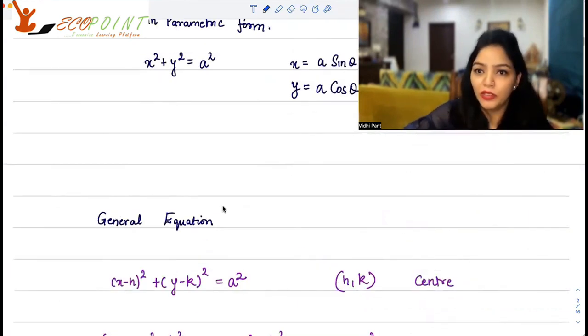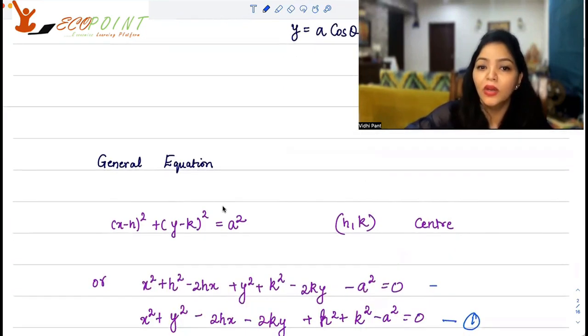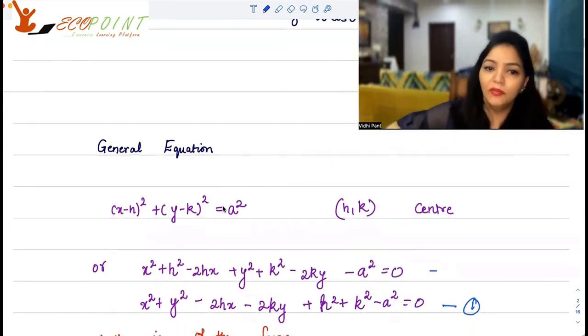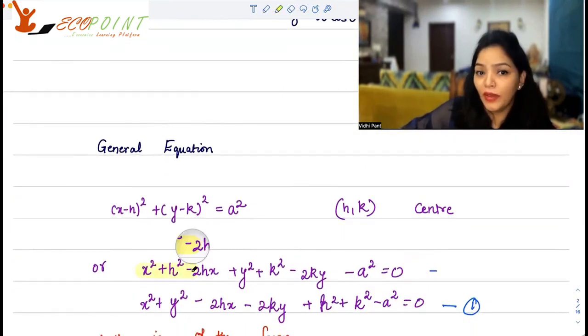A general equation for a circle is (x minus h) square plus (y minus k) square equals a square. h, k is the center. Or if you open this up, you will get x square plus h square minus 2hx plus y square plus k square minus 2ky minus a square equals 0, taking everything to one side.